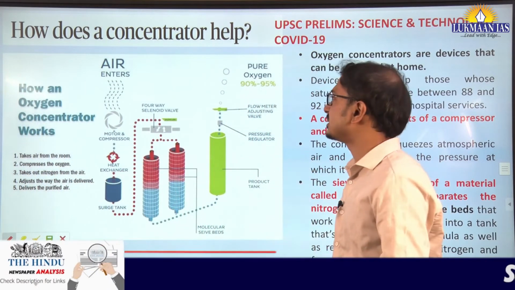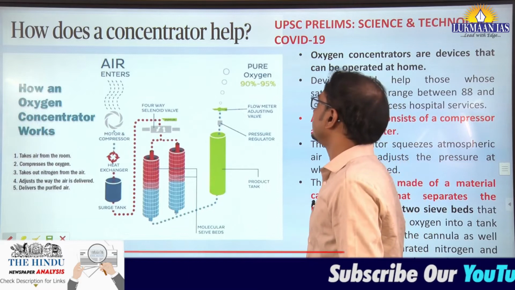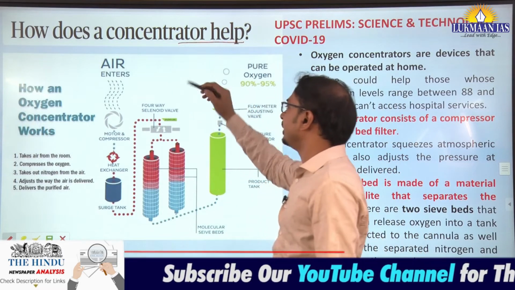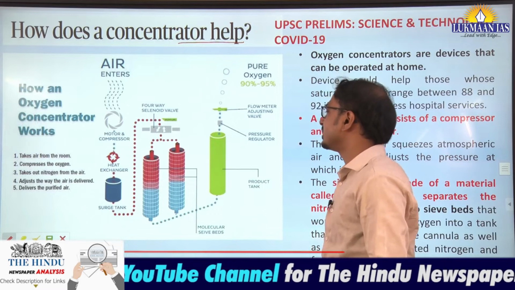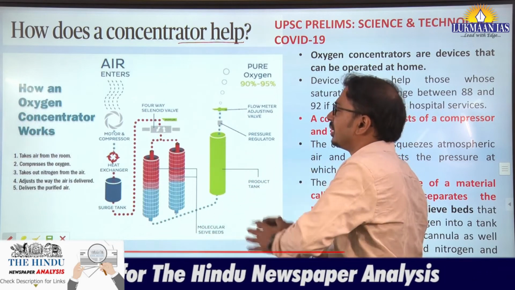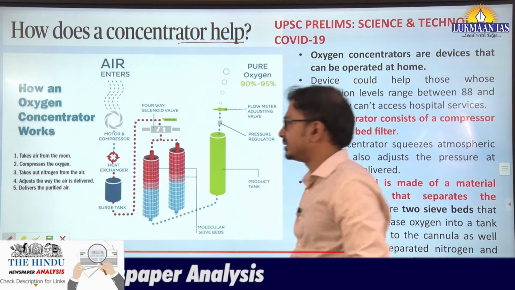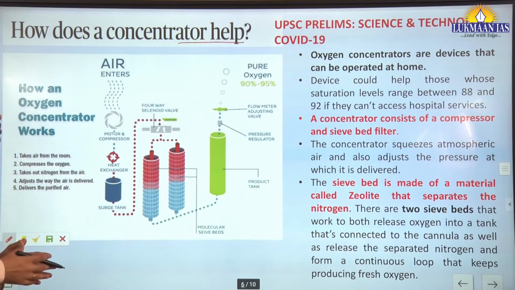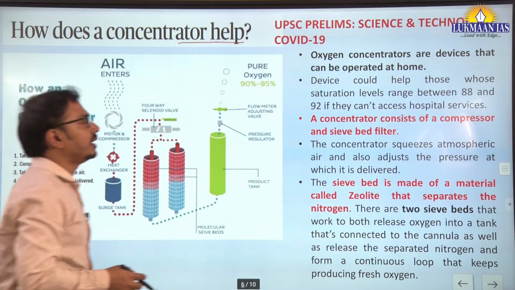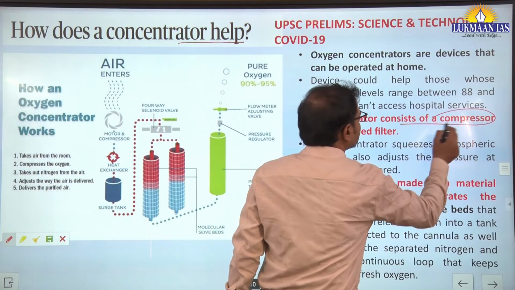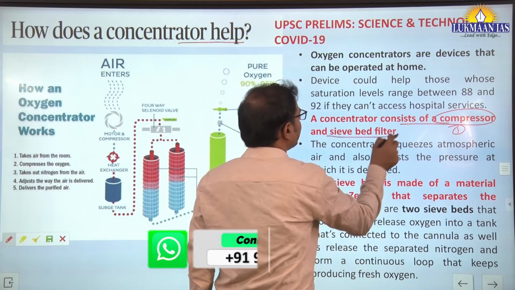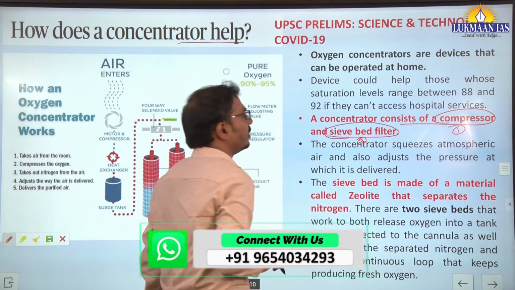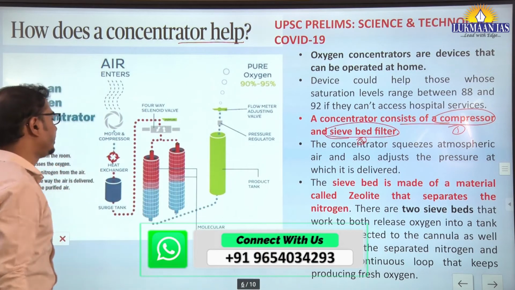Okay. Next, now specifically for the prelims examination, how does the oxygen concentrator work? Let us try to understand how an oxygen concentrator helps. There is an explainer in The Hindu newspaper. Let us try to understand pictographically also. So yes, the oxygen concentrator consists of two important parts. One is the compressor and second is the sieve bed filter. Compressor and sieve bed filter.